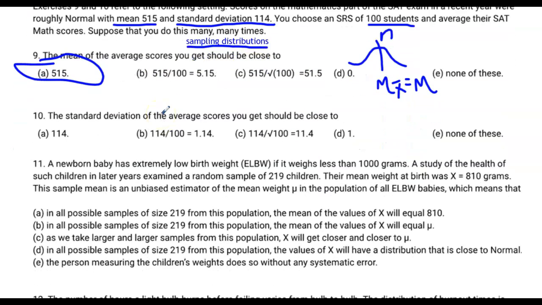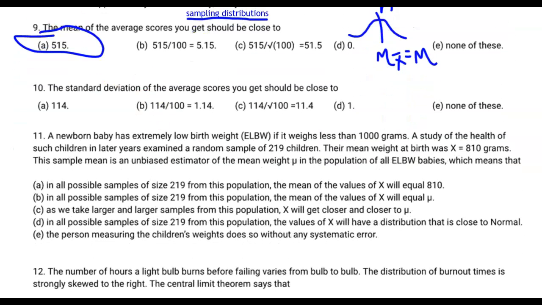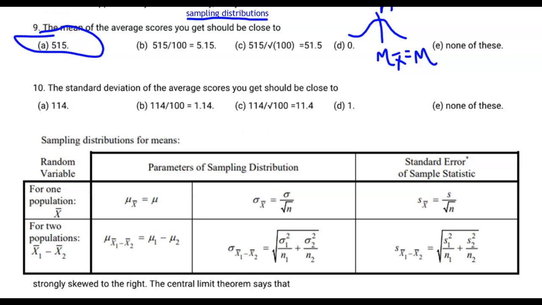I sometimes refer back to this reference sheet. I'll show you the reference sheet that I'm talking about here. This is from the same page as the previous thing that I pasted in about sampling distributions. We're looking at a sampling distribution of a sample mean. So we know that the mean of a sampling distribution of sample means is equal to the population mean. And we also know that the standard deviation of the sampling distribution of sample means is equal to the standard deviation of the population divided by the square root of n. So that's an easy formula that we can put into our calculator.